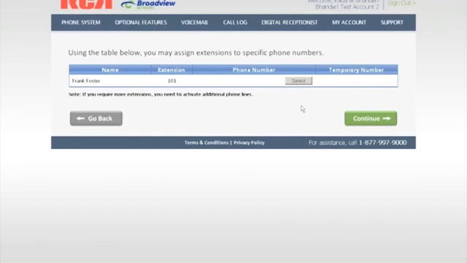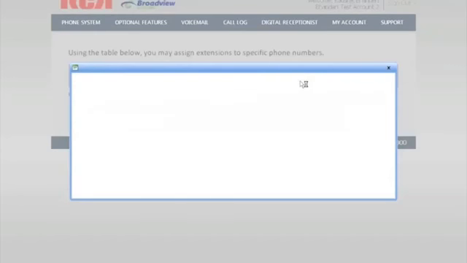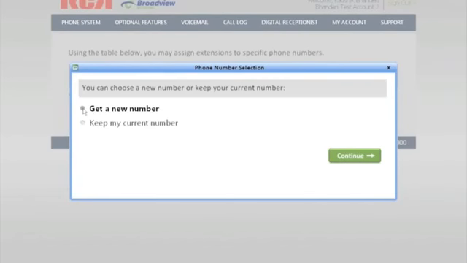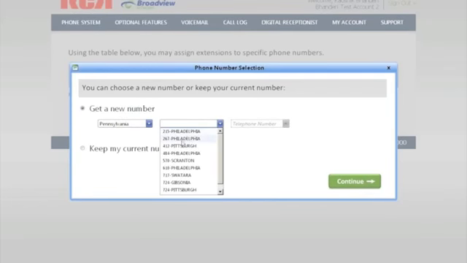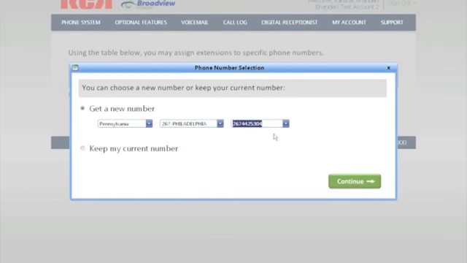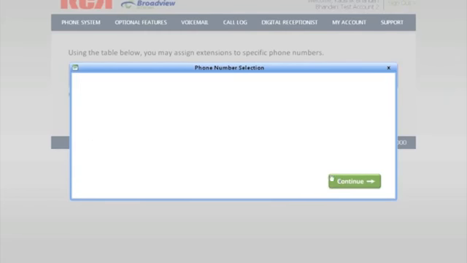Now I use this page to assign an extension and specific phone numbers to that extension. You can choose to get a new number or keep a current number. If you get a new number, select the state and the area code, and then select the number from the available list of numbers. Press Continue.